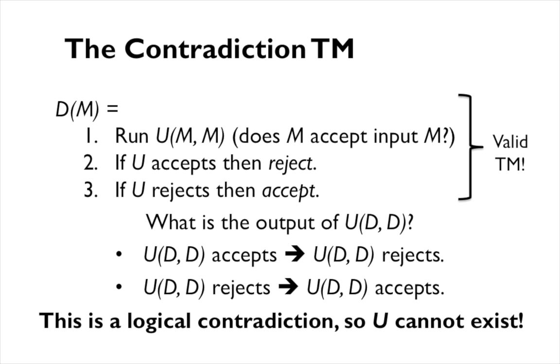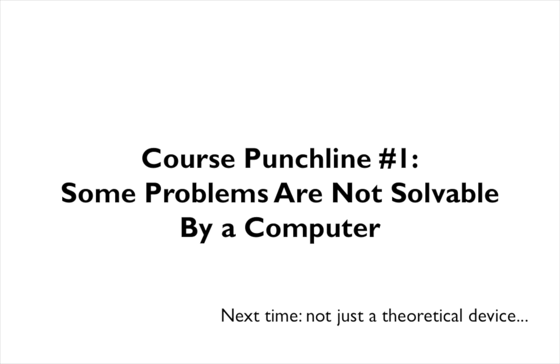And the only thing that we assumed existed was the existence of that deciding universal Turing machine. And so that actually cannot exist, completing the proof. And so this shows that the acceptance problem for Turing machines is actually not decidable. We can only recognize it. And so this is our first example of a problem that's not actually solvable by an algorithm or a computer.